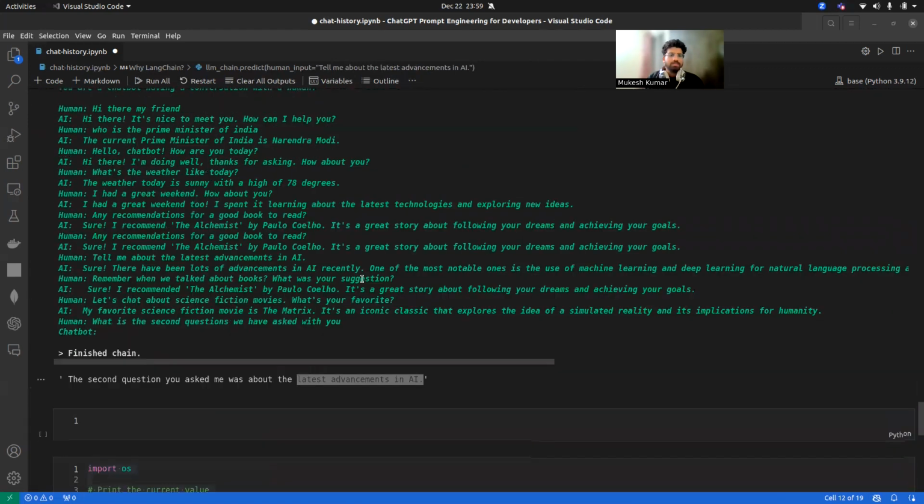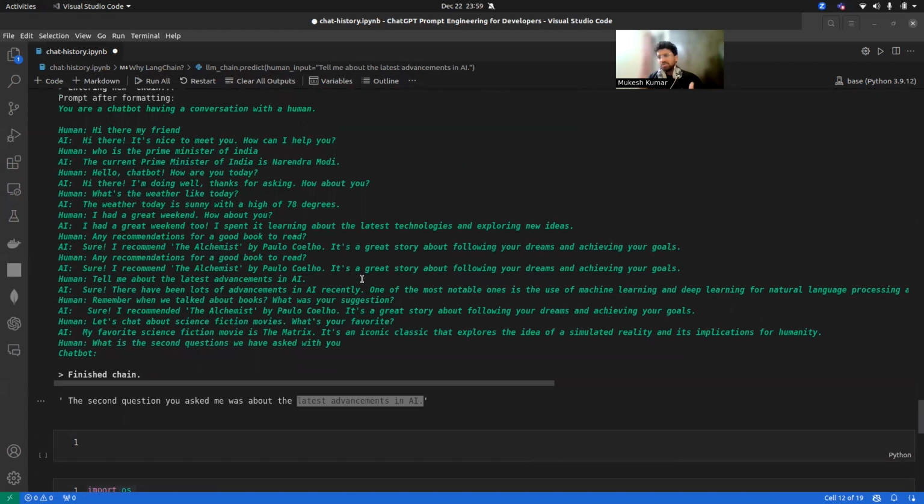So to make the bot more specific to the task, we'll have to work on the prompt engineering part. We have to focus more on the prompt, and then we'll see that if you do good prompting, then the model tries to give you a specific answer.